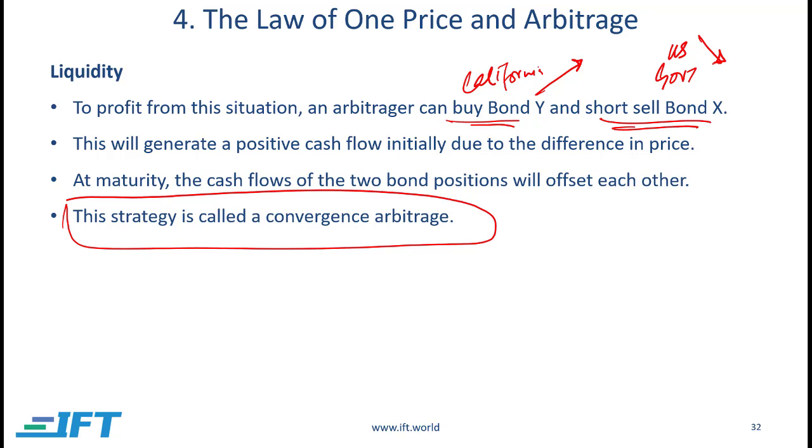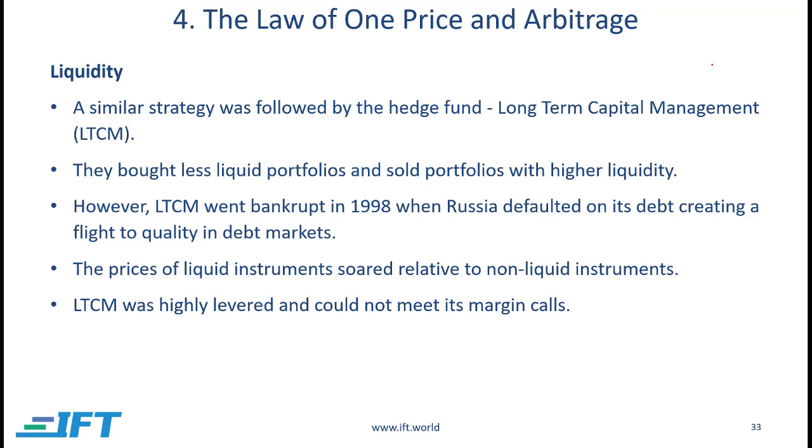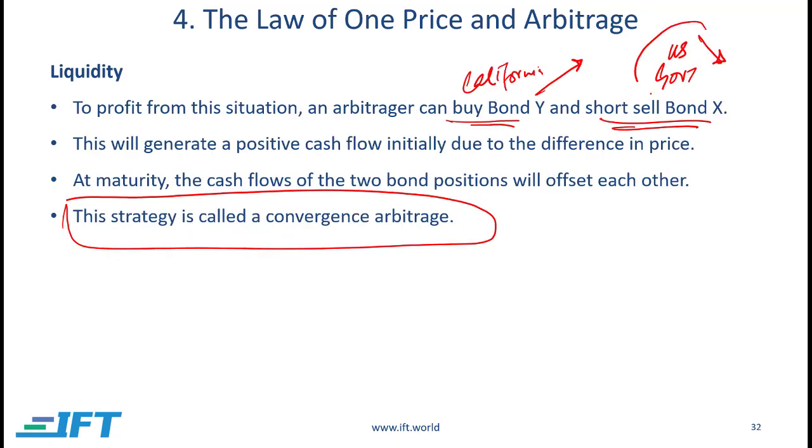Something horrible happened with these guys. What happened was that there was a crisis. Russia defaulted, and this company, Long-Term Capital Management, one of the biggest funds at the time, had to go bankrupt, because when Russia defaulted, there was a flight to safety, which means people just emotionally started buying government bonds.